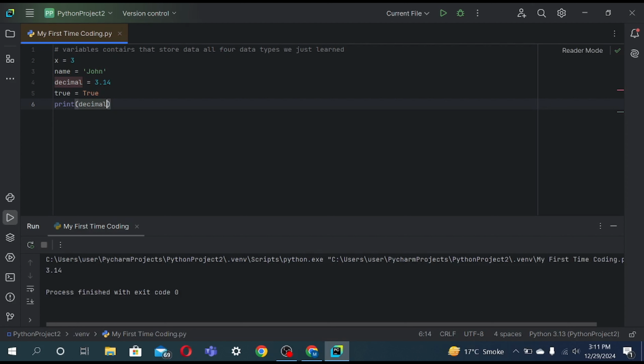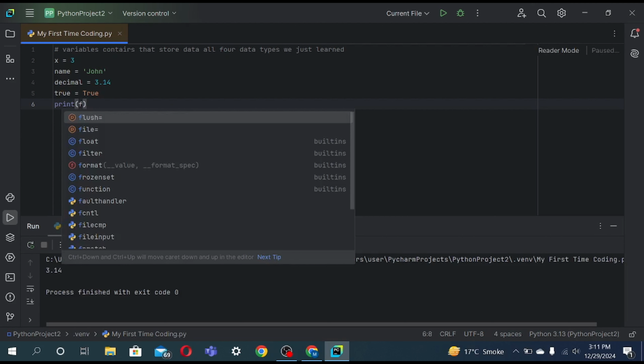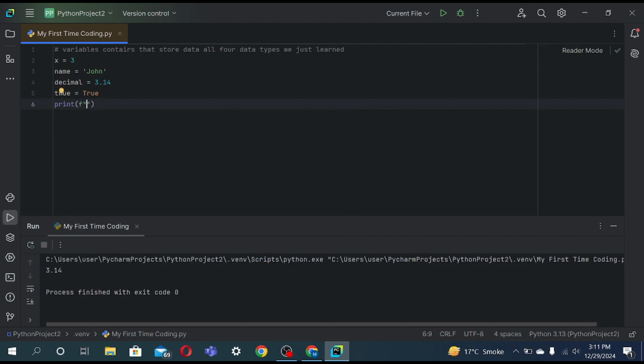Now, if you wanted to print hello with the name, for example John, we will do something like this. We will write F and add double quotes. You can't use single quotes in this technique. F, double quotes, and then type hello and, in brackets like these, write the variable name.